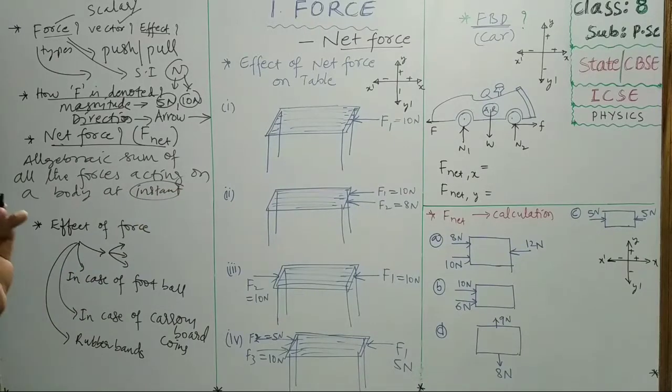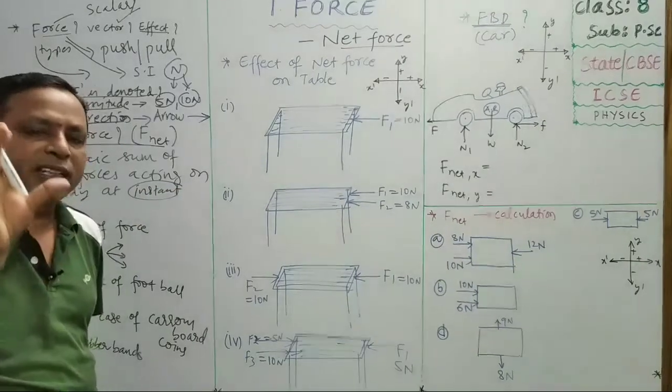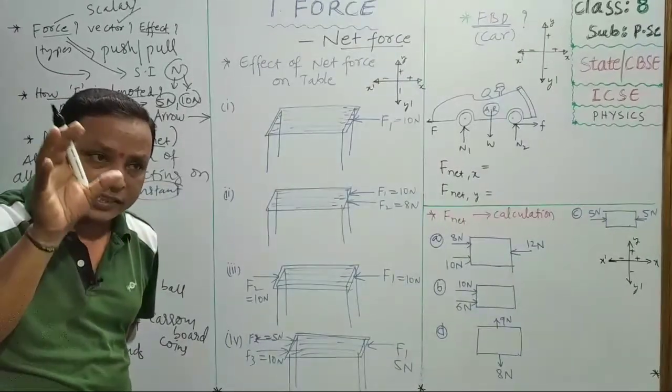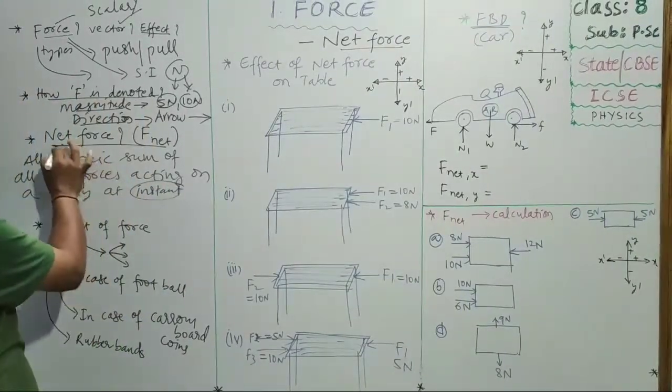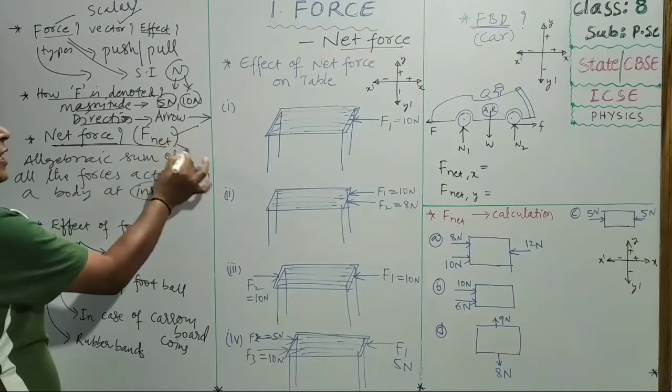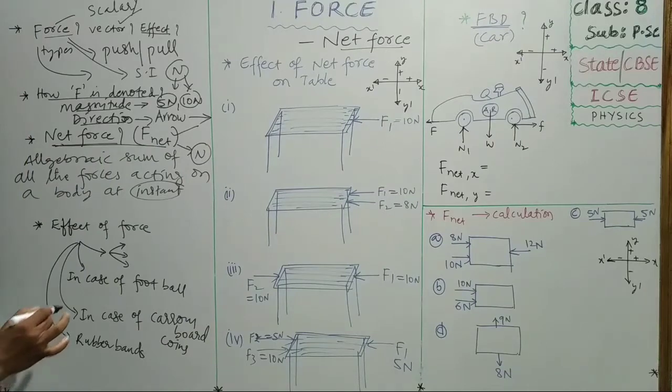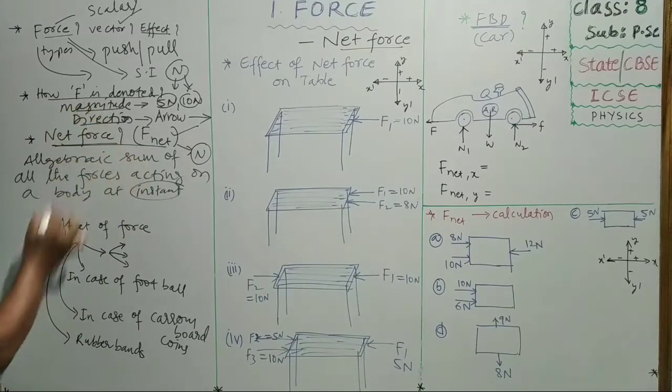At a particular time, how many forces are working? What is their sum? The algebraic sum of the forces acting on a body at a particular instant of time is called net force. It is denoted by F net. Its unit is also newtons only. Remember. Understand, children? F and F net.